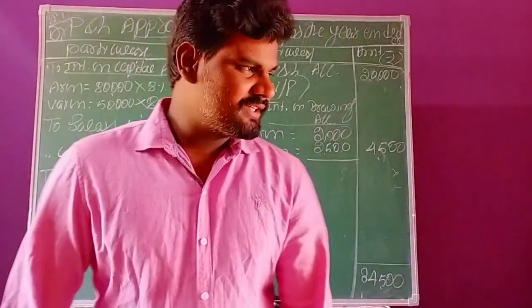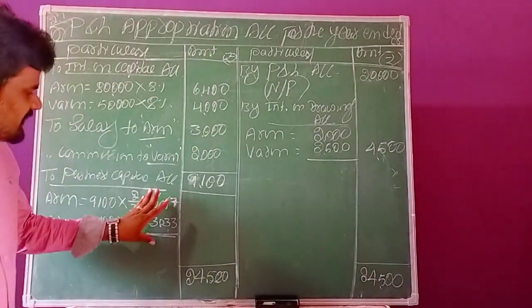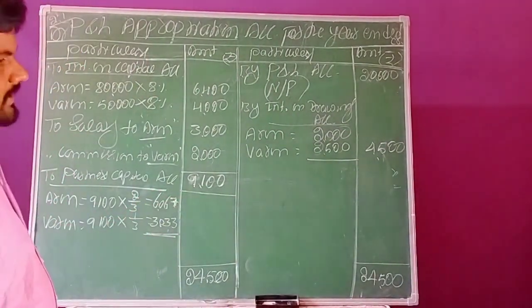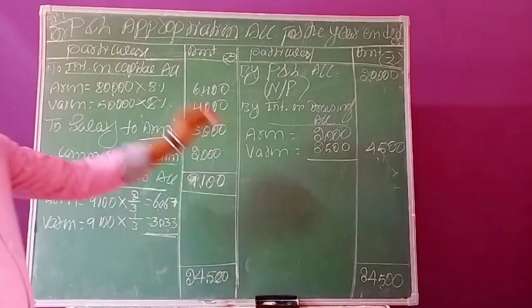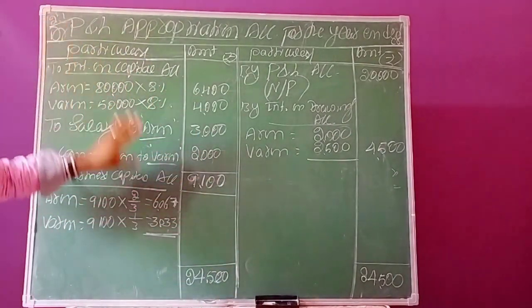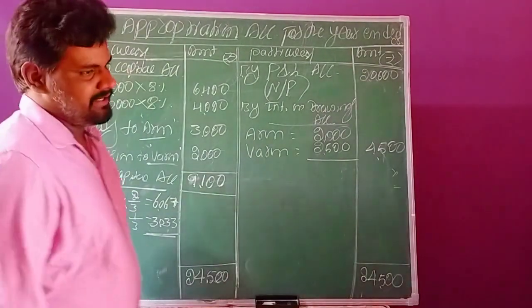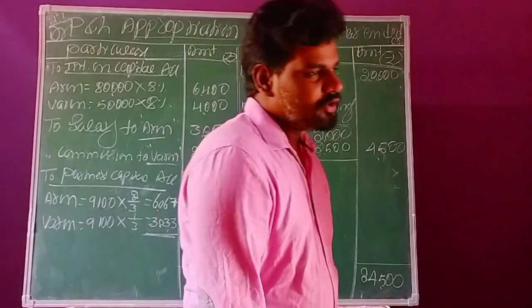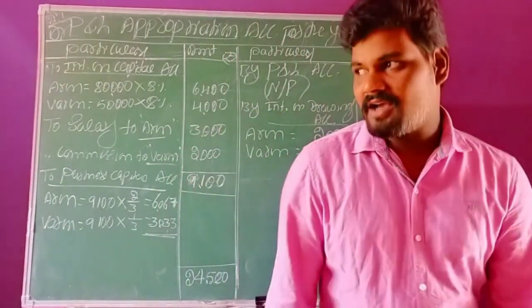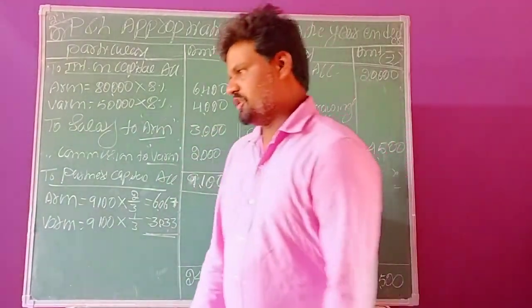So this is the appropriation of profit among the partners according to their ratios. This is the main intention of preparing these necessary transactions. Finally, we have calculated the total profits among the partners according to their ratios.